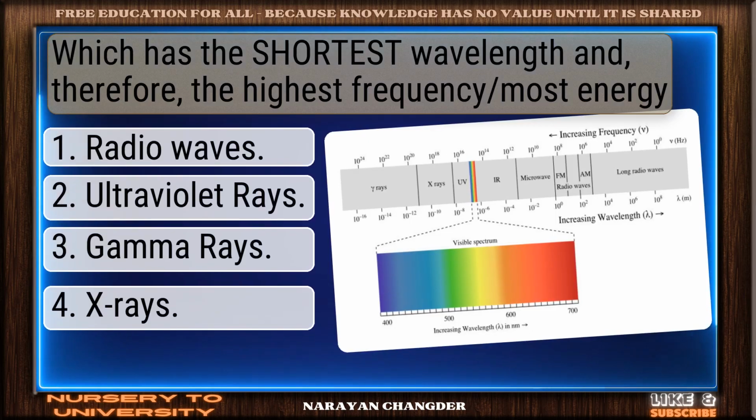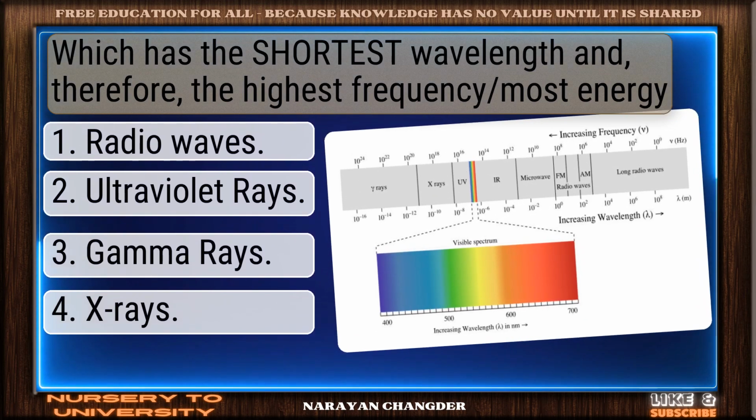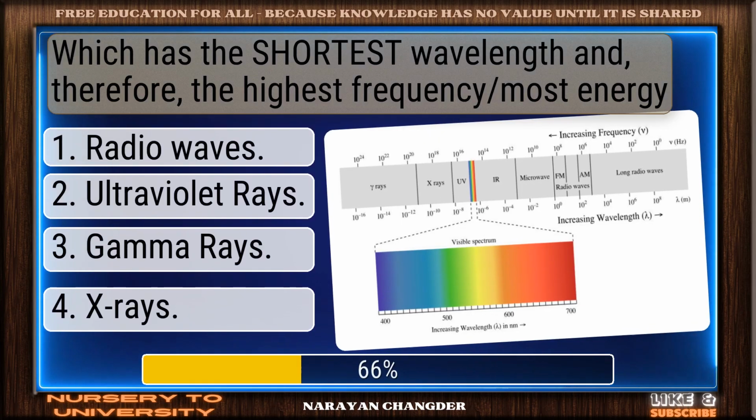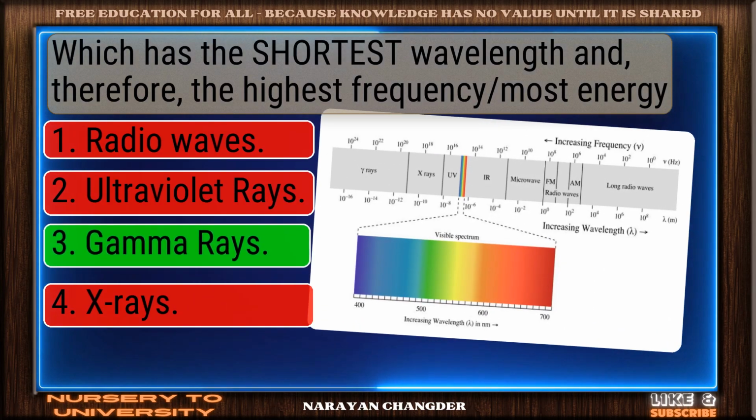Which has the shortest wavelength and, therefore, the highest frequency and most energy? You chose gamma rays, and it is correct.